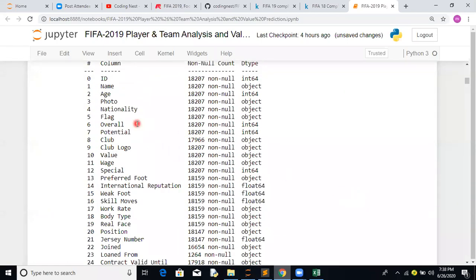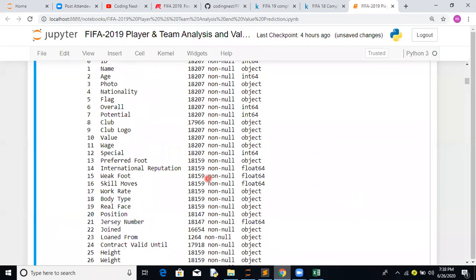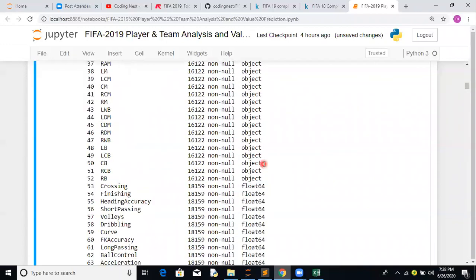Say, for an example, we have a feature here, basically preferred foot. So let's see. We have to take each and every object column one by one, and we have to come up with a strategy in order to fill it out. So let's try this one by one.